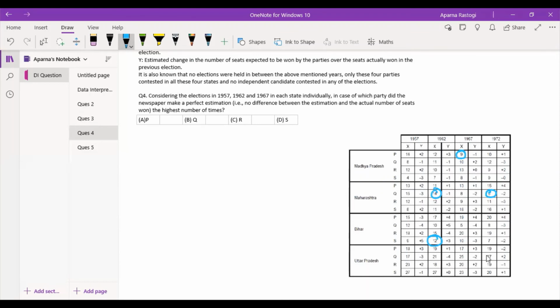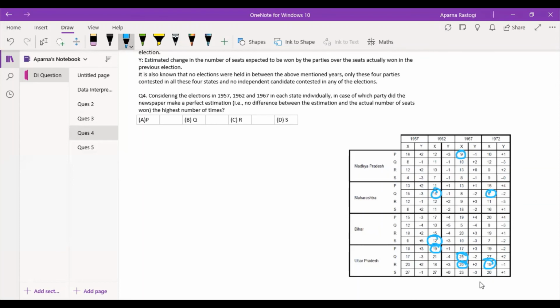Let's look at UP quickly. So 19 plus 2 is 21. 17 minus 3 is 14. 19 minus 1 is 18. Okay, so we have another value for P over here. 27 minus 2 is 25. So we have another value for Q as well. So again, we have Q in the lead. 21 plus 4 is 25. Okay, we can leave that out. 19 plus 1 is 20. So we have one value for R. 20 minus 2 is 18. We have two values for R again, but we still have Q in the lead. And 18 minus 3 is 15.